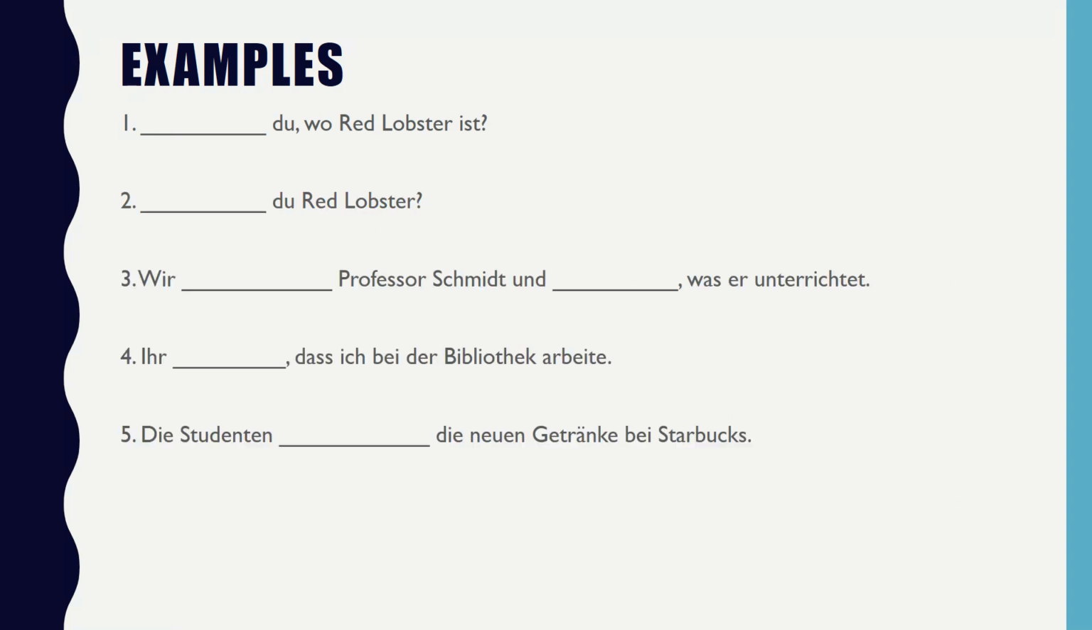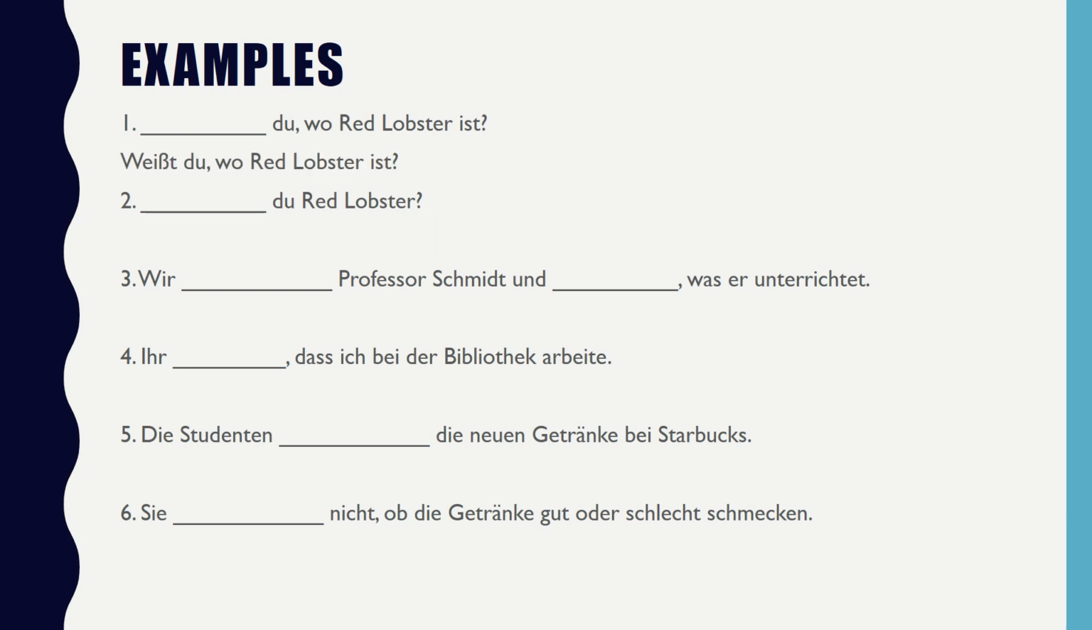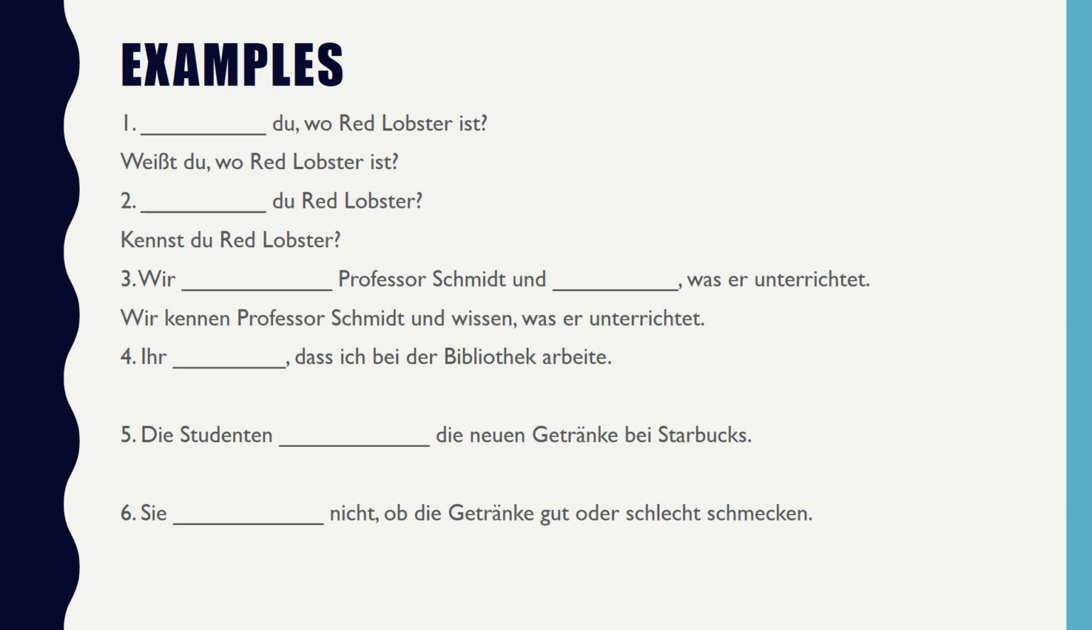We have 6 examples for you to try. So pause the video and choose between wissen and kennen and conjugate them correctly. You should have: Weißt du, wo Red Lobster ist? Kennst du Red Lobster? The first one is, do you know where Red Lobster is? A fact. The second one is, do you know or are you familiar with Red Lobster, the restaurant? Number 3. Wir kennen Professor Schmidt und wissen, was er unterrichtet. We know or are familiar with Professor Schmidt, and we know what he teaches.